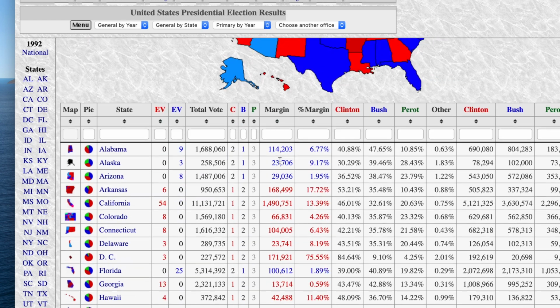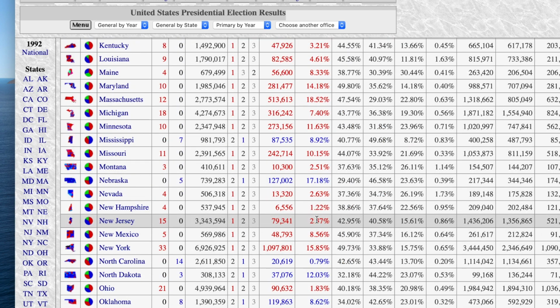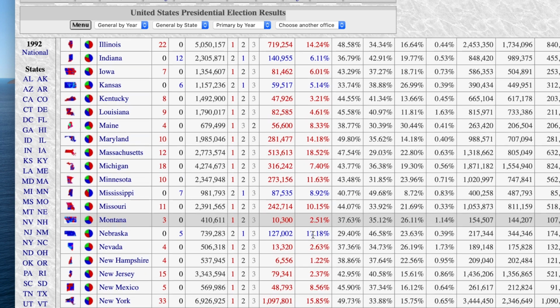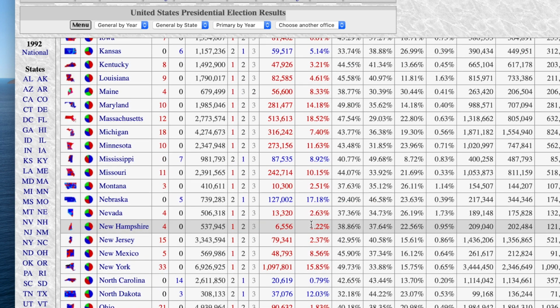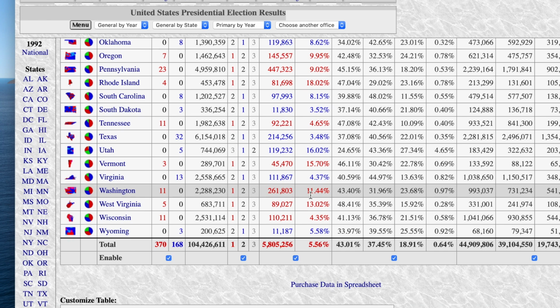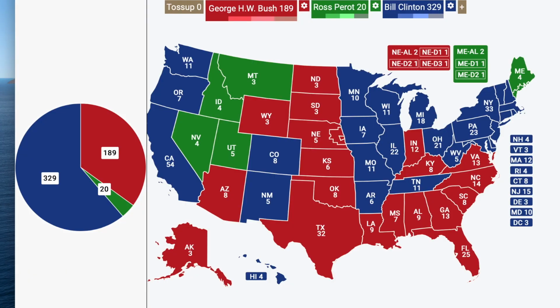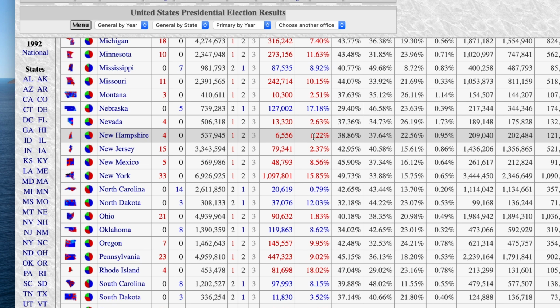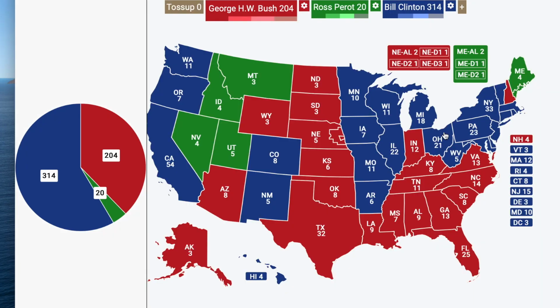But yeah, I'm just trying to look at these states where Clinton won by quite the narrow margin. Maybe Montana and New Jersey. But some of these states I also think Perot would have done better and taken. But let's start off by taking most of these states where Clinton was barely able to win and giving them to Bush. Maybe Tennessee, maybe New Hampshire. So what happened in New Hampshire? Yeah, he won that by just 1% or so. New Jersey, he barely won.